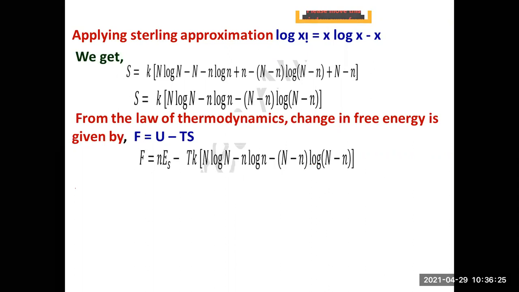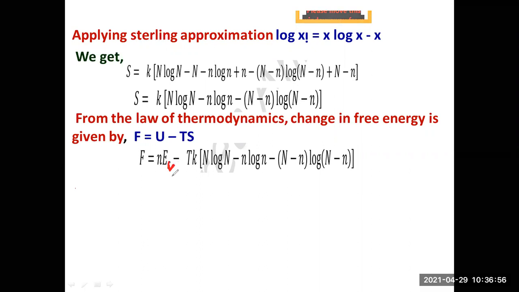So that can be written as, see, U already I told you that U is nothing but N into E_S. For your reference, you can just make this E_S as E_V also, right? So this is to make the variation for ionic crystal and also for the metals, right? There should be some variation. So instead of this, what I'm trying to tell here is that here you can write this as V.